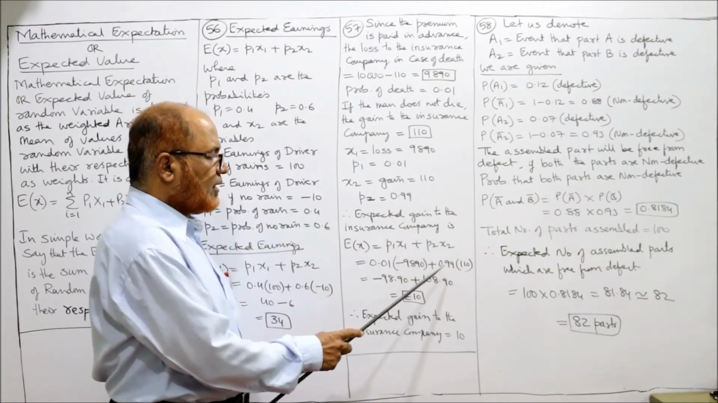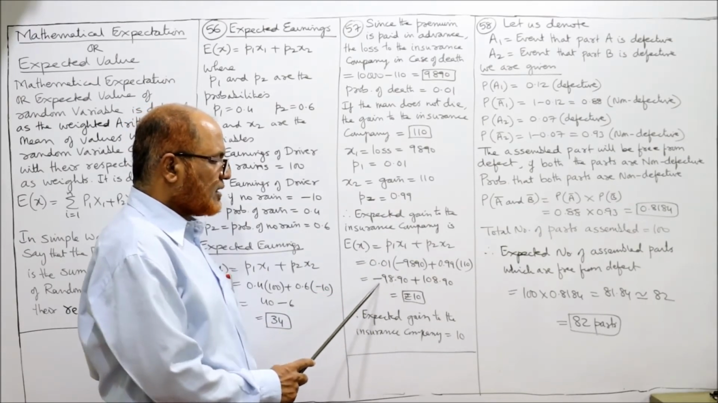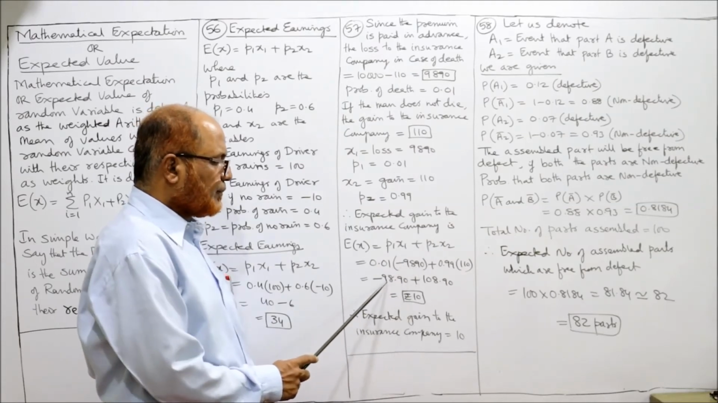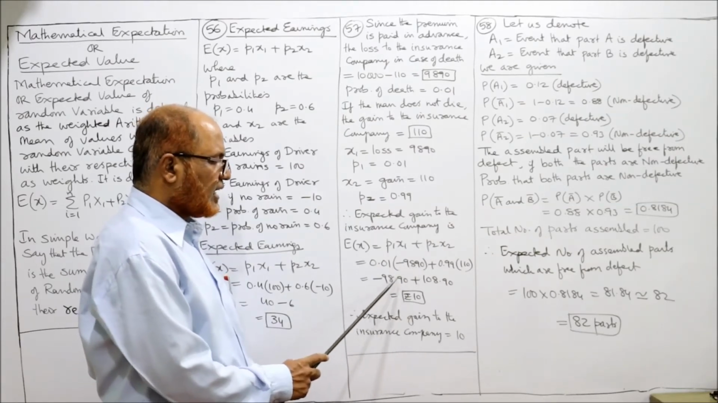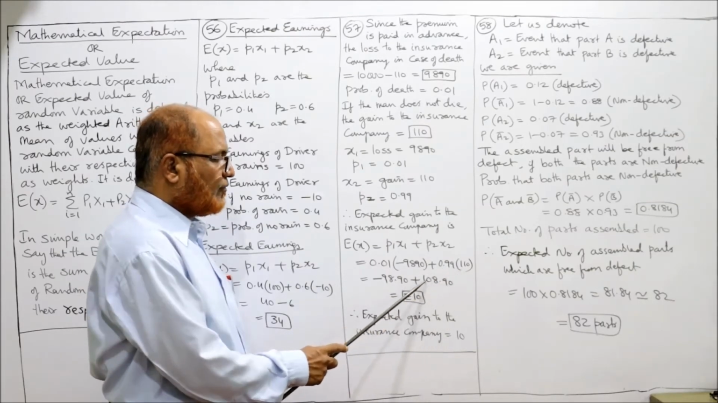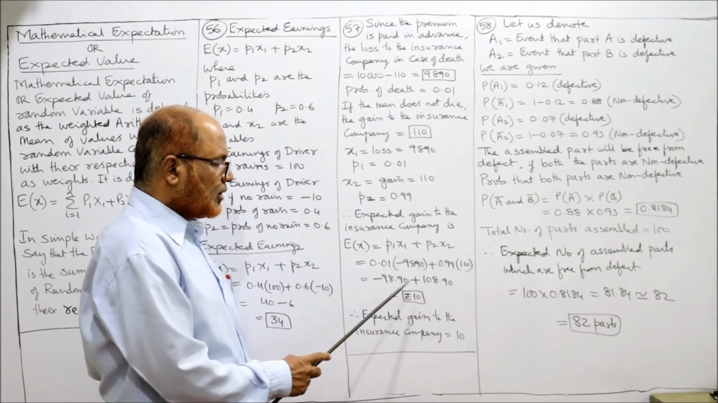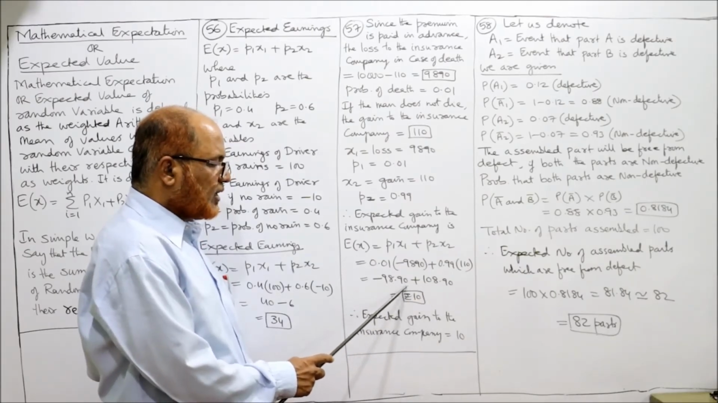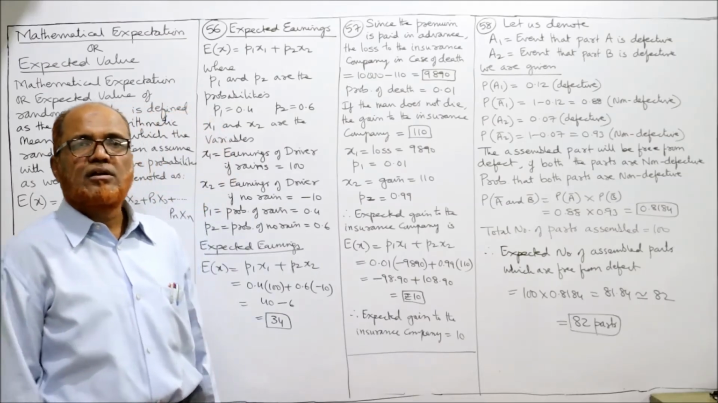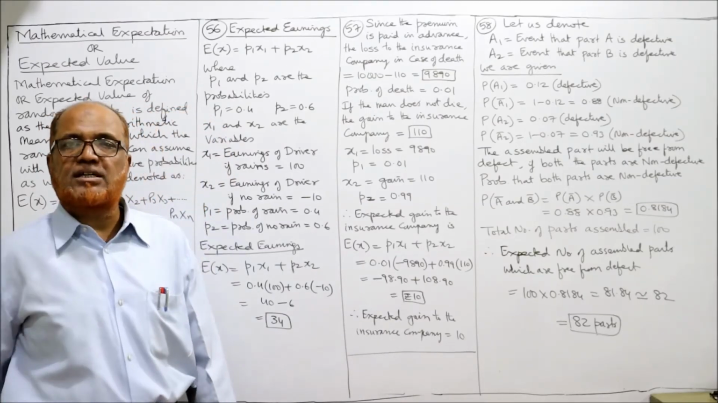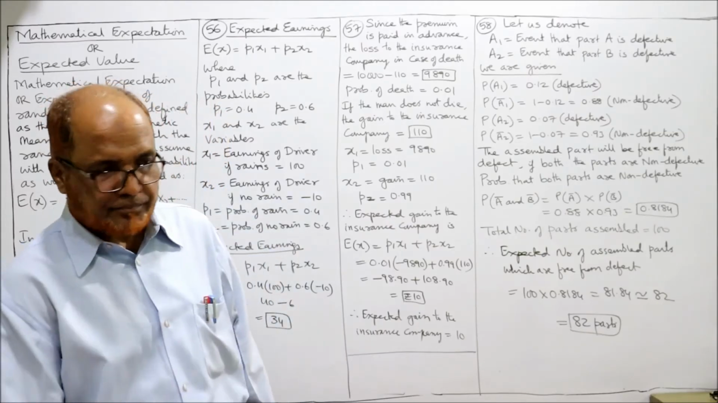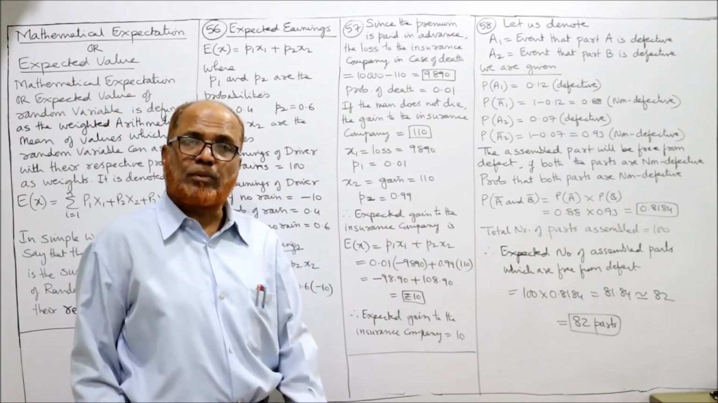plus P2 is 0.99 and X2 is 110. Now plus into minus will be minus. 0.01 into 9890, you are getting minus 98.9, plus 0.99 into 110, 108.9. So minus 98.9 plus 108.9, the difference is 10 rupees. So 10 rupees is the expected gain to the insurance company. That's it. This is 57th problem.